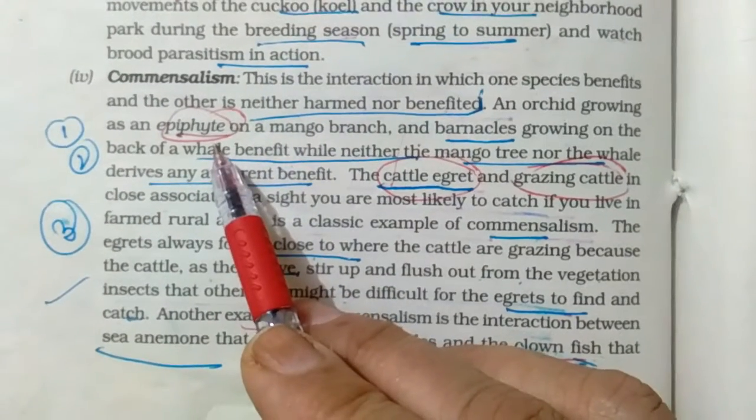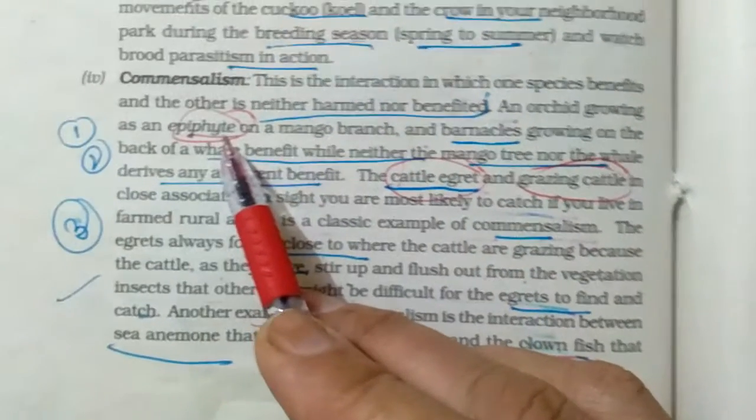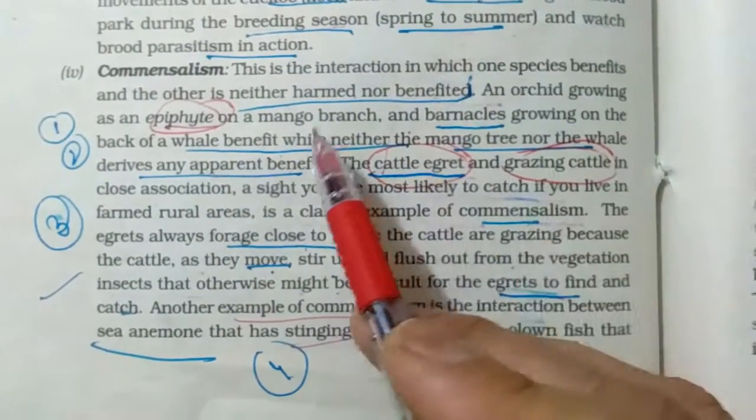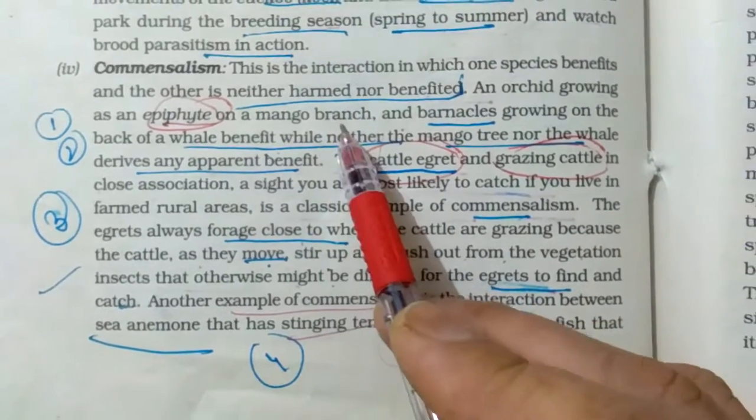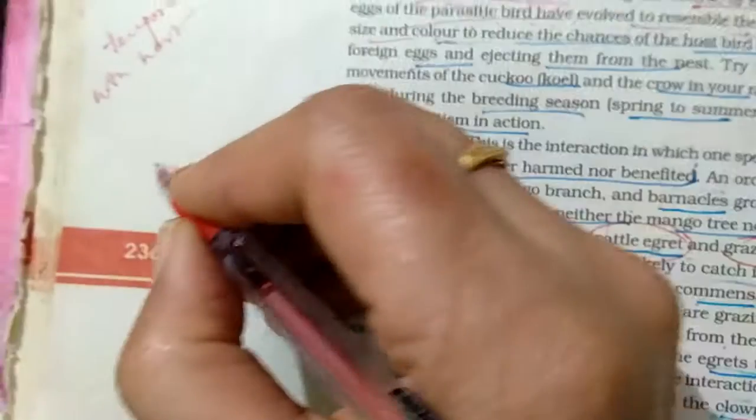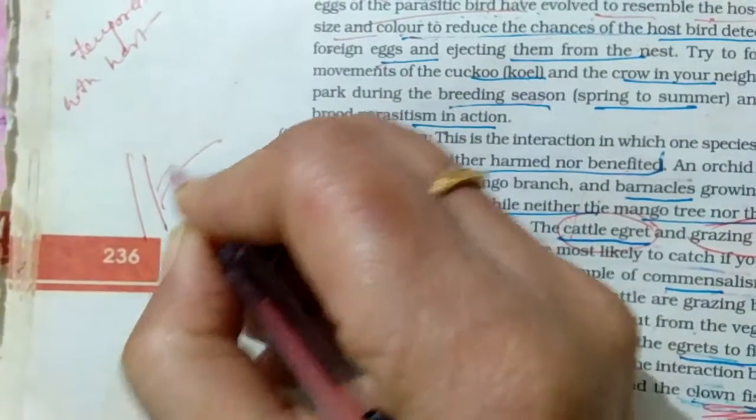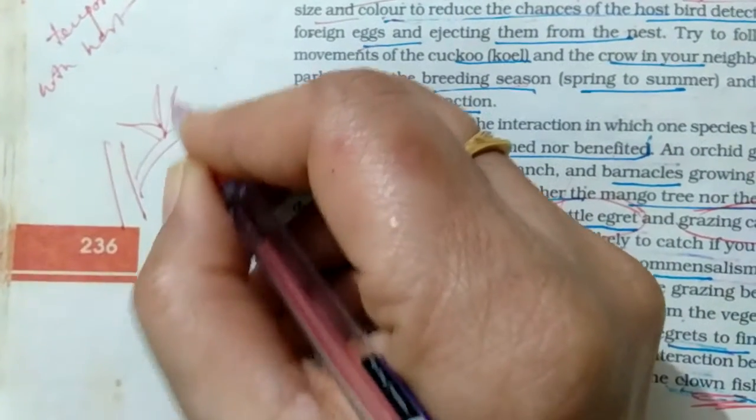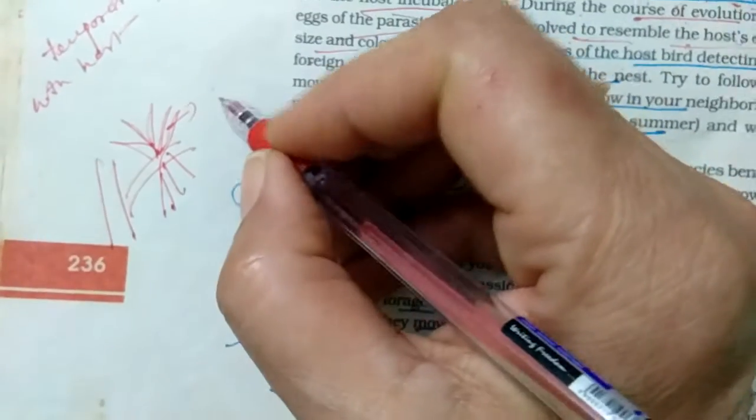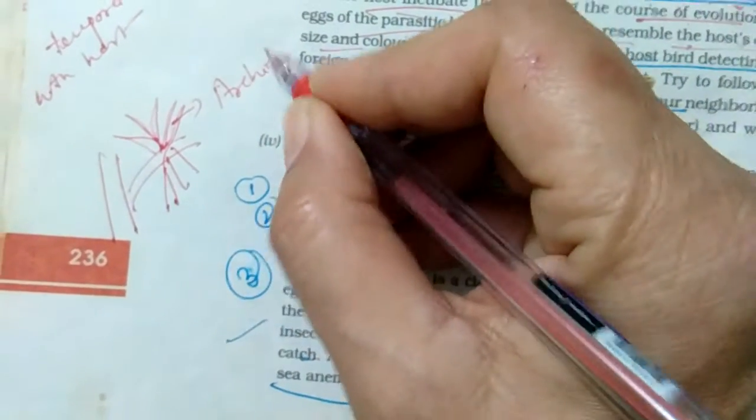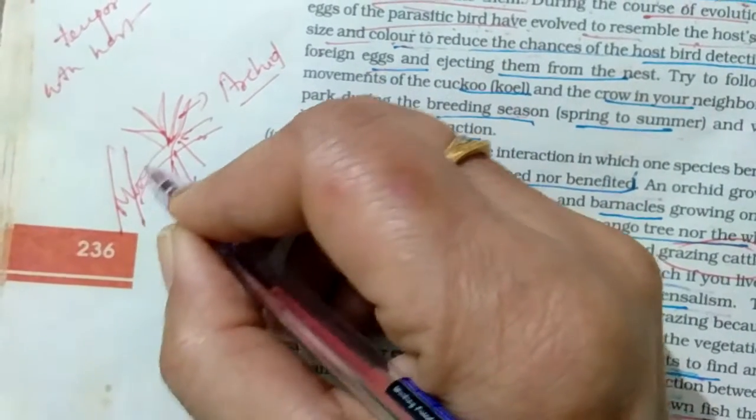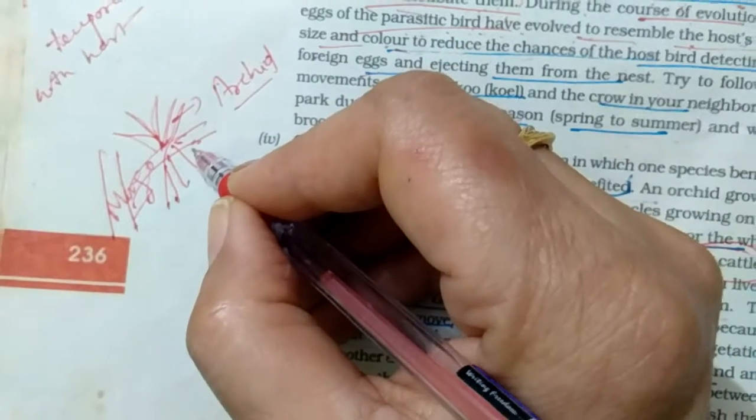The first example of commensalism is the epiphyte. Epiphytes are plants which grow on the branches of other plants. Suppose there are mango branches over which epiphytes, orchid plants, may grow. I will draw the diagram here. Suppose this is the branch of the mango over which the orchid plants grow and their roots are hanging like this. This orchid, which is considered an epiphyte, is only getting attachment over the mango branch.